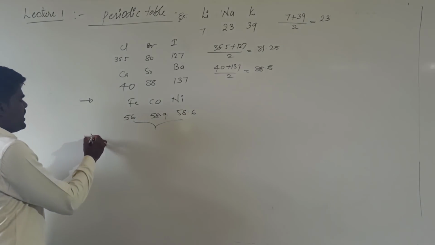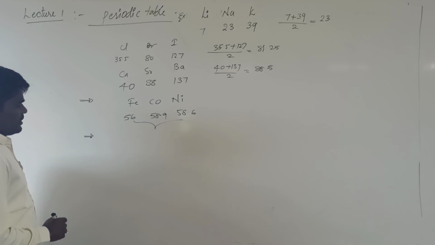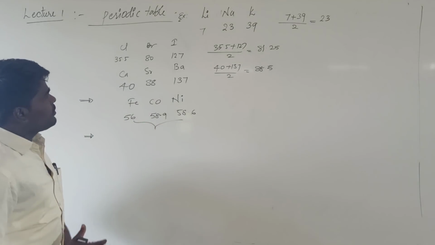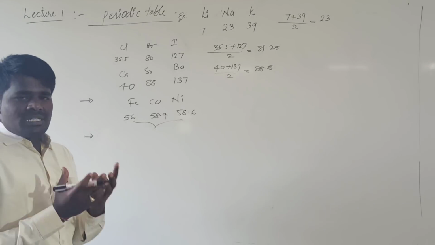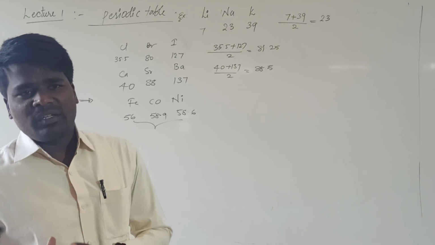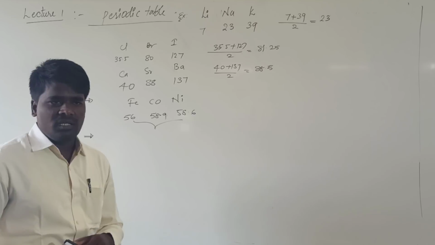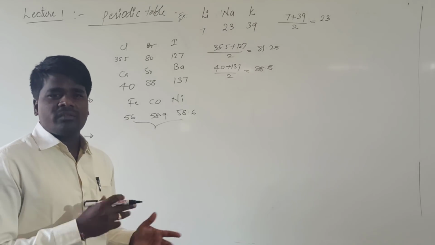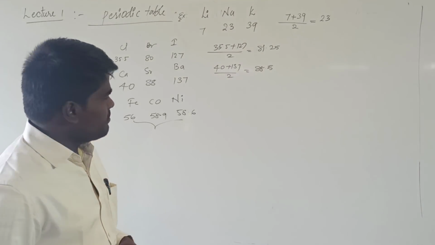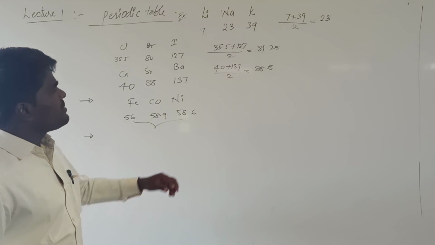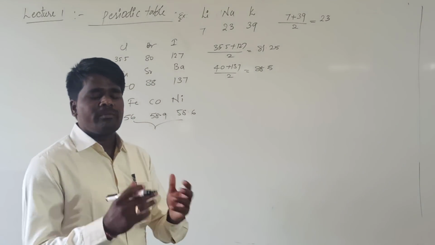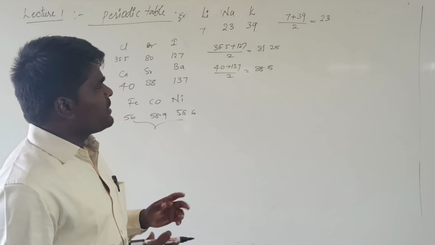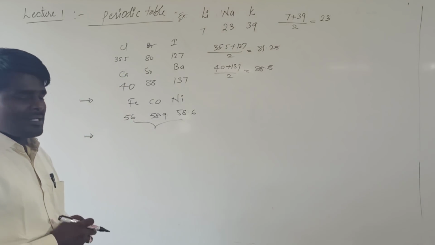And what was the main drawback? One of the important aspects about Dobereiner is that he was the first person to establish the relation between atomic weight and properties of the elements. He tried to relate the properties of elements with the atomic weights. Based on that, he thought that as there is similarity in the atomic weight, there might be some similarity in the properties of the elements. Based on that only he proposed his triad law.